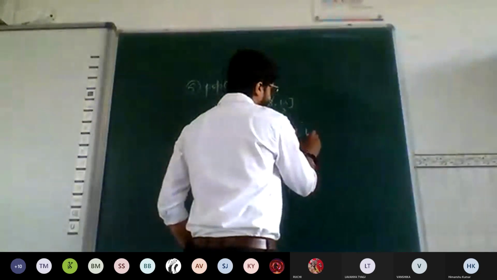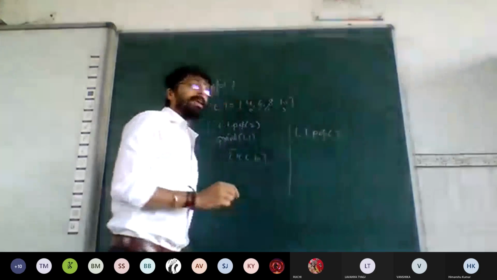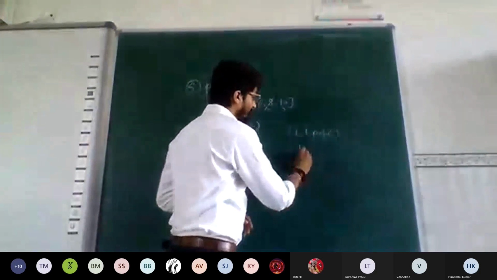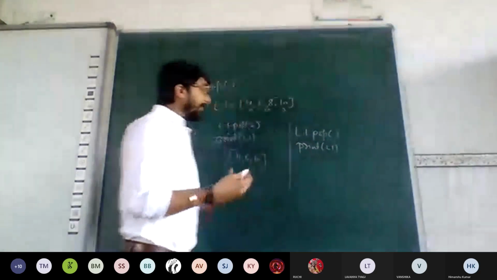What if I have written L1.pop without passing any parameter in it? I haven't mentioned the index. It is not going to give you an error. It is going to do some work, and what is that work?